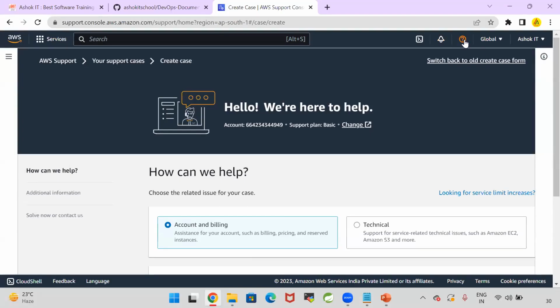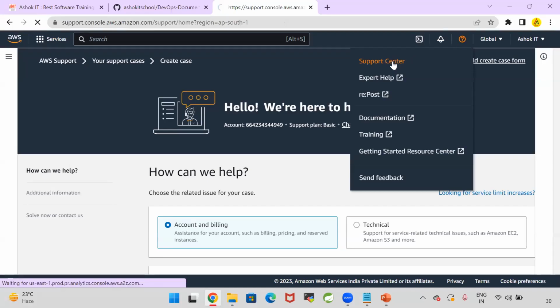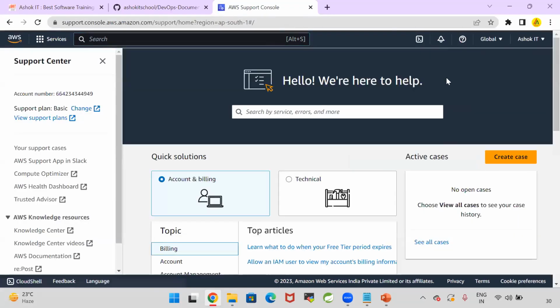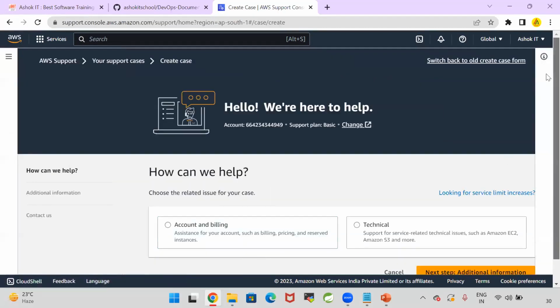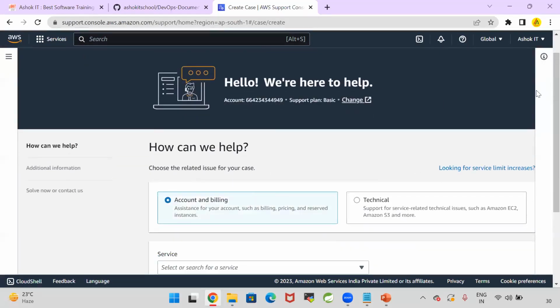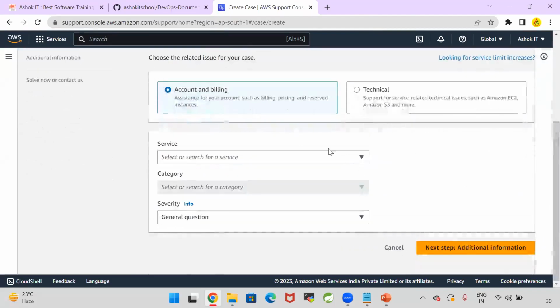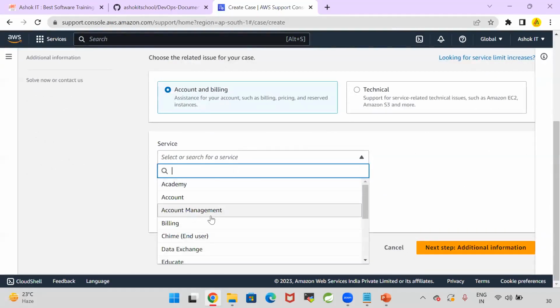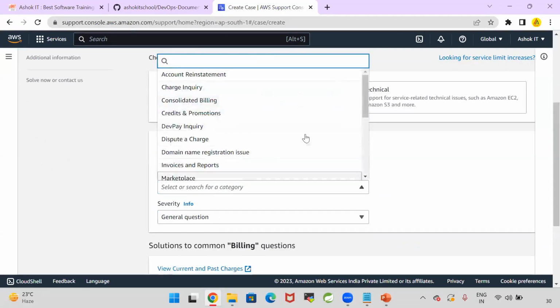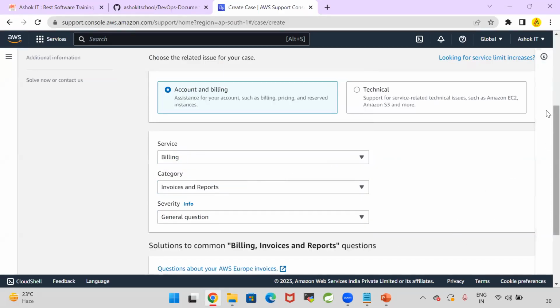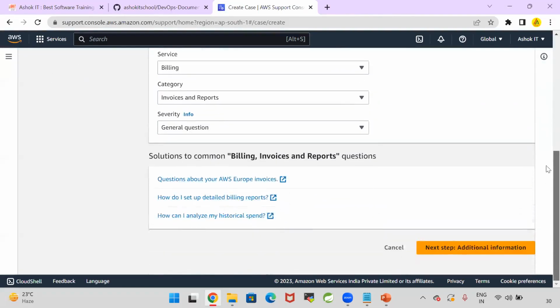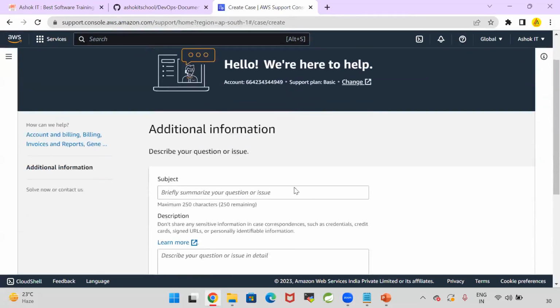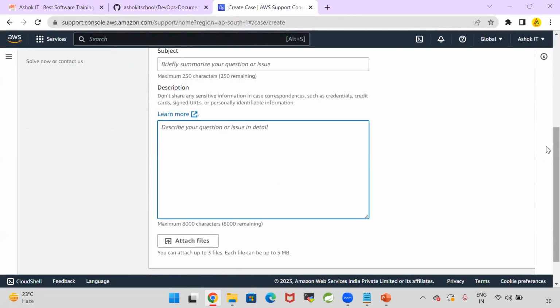So you can go to the support center in the AWS cloud. Once your bill is generated, in the support center, there is an option called create case. You can create a case with the account billing section. Account billing team will be available. You can tell them that, I'm a student, I don't have money to pay the bill amount, I'm learning the AWS cloud. Like this, you can write a message for the AWS support team.